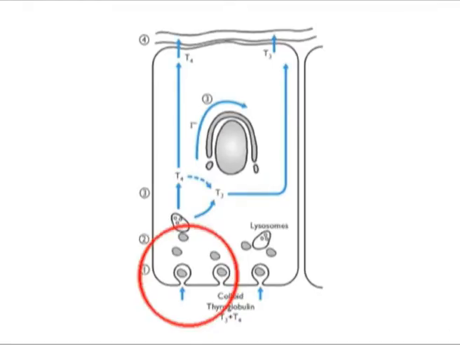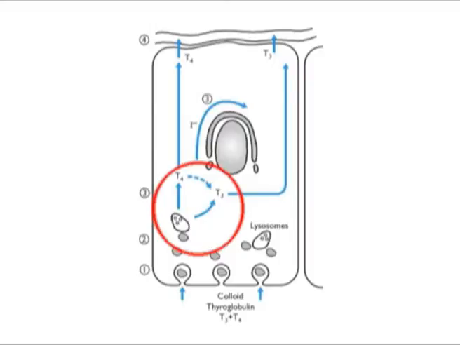In presence of TSH, colloid droplets comprising thyroid hormone within thyroglobulin are taken back into the follicular cells by the pinocytosis process. Colloid droplets get fused with lysosomes, which causes hydrolysis of thyroglobulin to release T3 and T4. About 10% of T4 undergoes monoiodination to T3 before it is secreted. Generally, 100 microgram of T4 and 10 microgram of T3 is released each day.